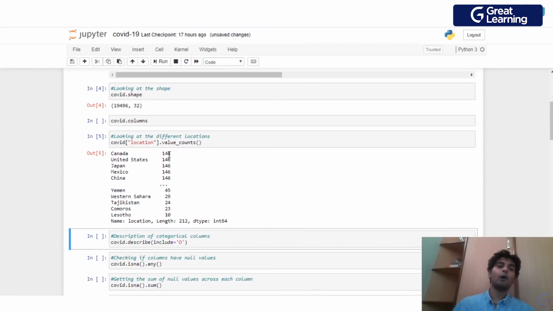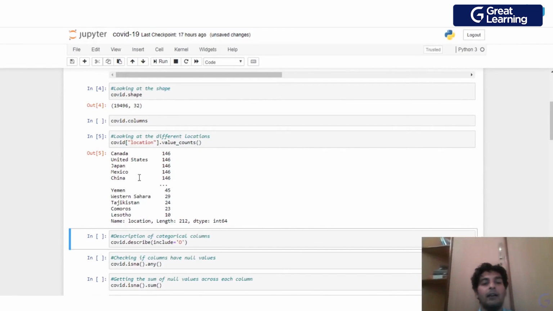So we have 146 entries, or basically 146 dates recorded for Canada. Similarly, 146 dates recorded for United States, 146 dates recorded for Japan, and so on. So we would have around 212 countries. As you see, the length is 212 over here. So we have 212 different countries in this data set.